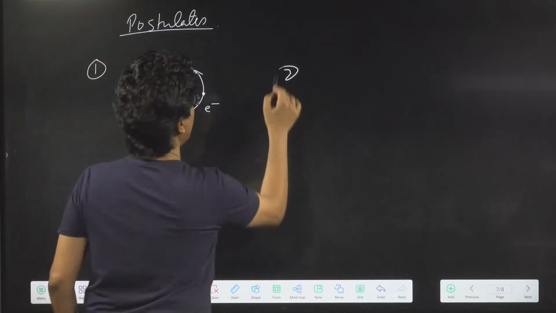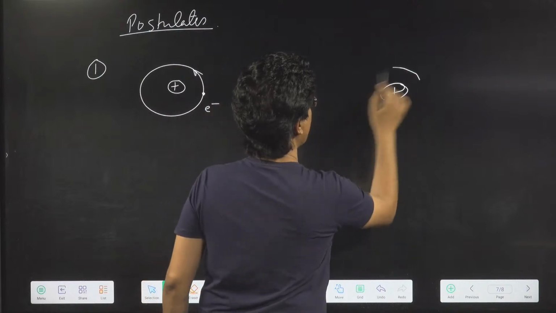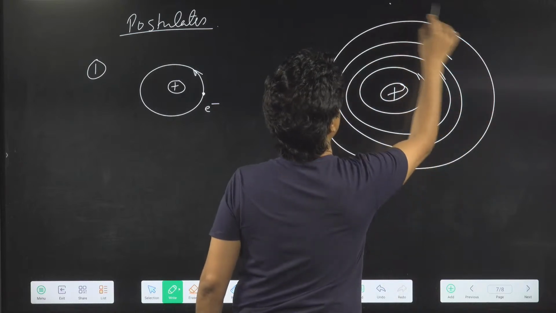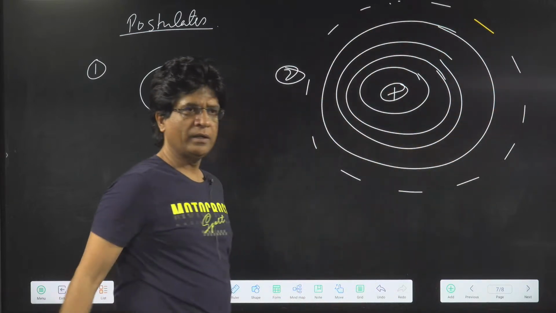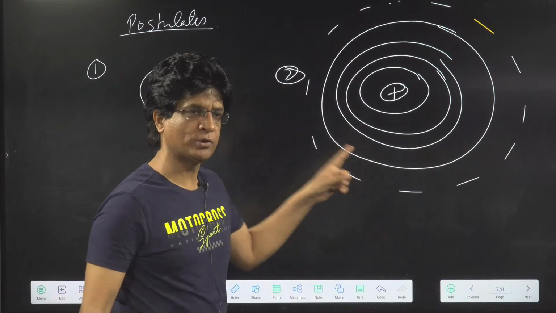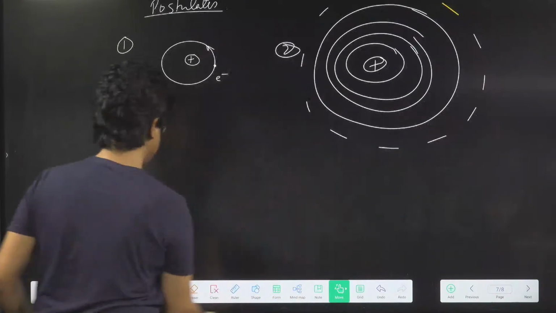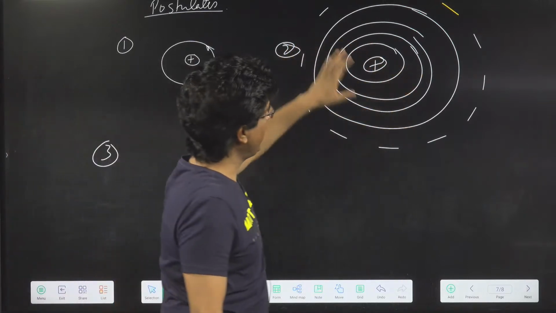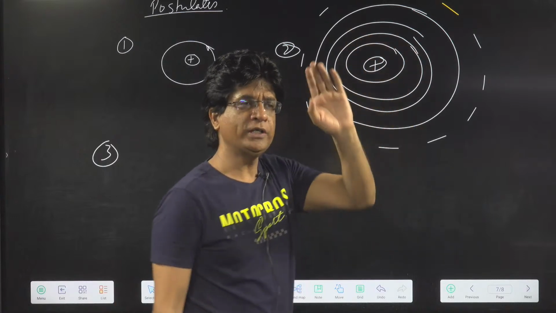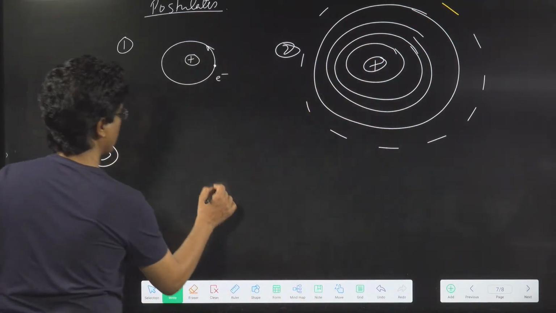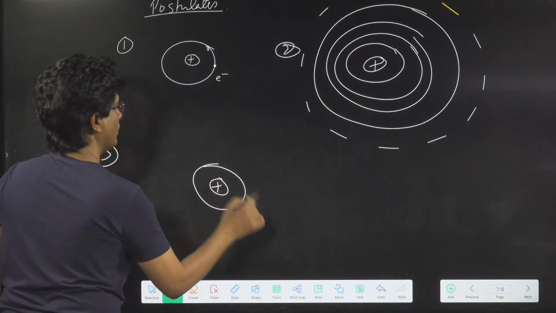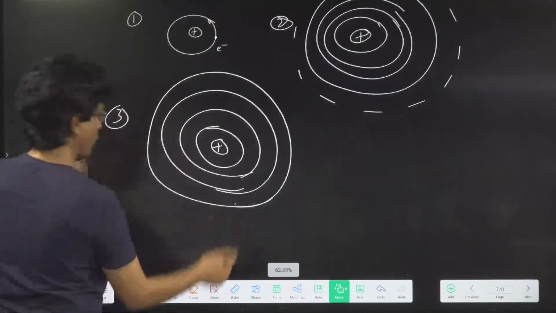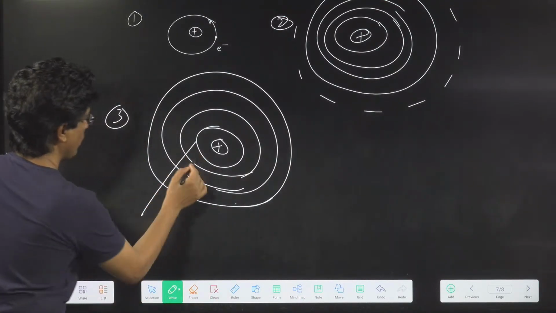Secondly, he said that no, it's not as if only one orbit is there. There are infinite such orbits in which an electron can live, which we have discussed earlier also. And he again said that not all orbits are possible, only those orbits are possible for which one condition is satisfied.